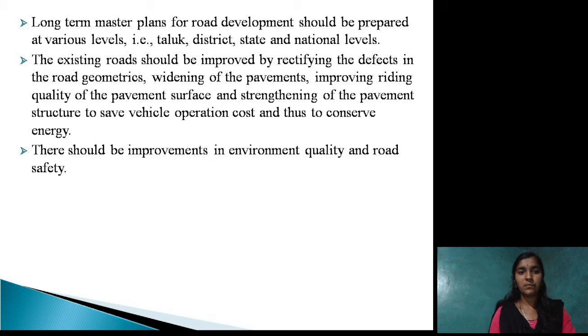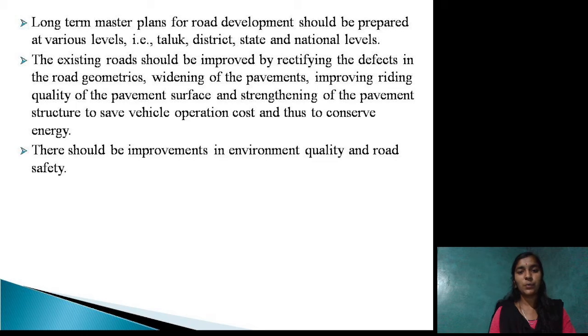The existing road should be improved by rectifying the defects in the road geometrics, widening the pavement, improving the riding quality of the pavement surface and strengthening of the pavement structure to save vehicle operation cost and thus to conserve energy. This helps in improving the road geometrics, widening the pavements, and improving riding quality, that is, whether the pavement surface is smooth or rough. On this basis, we can construct the roads.